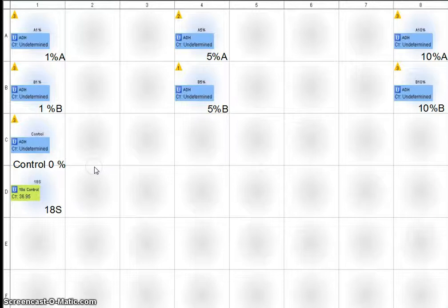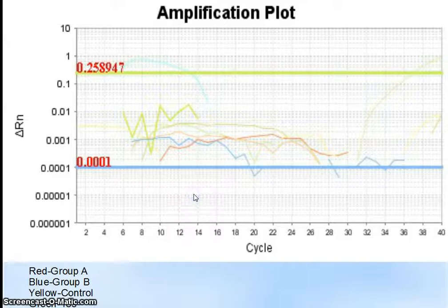My results. Our real-time PCR was loaded with our 1% A and 1% B, our 5% A and 5% B, and our 10% A and 10% B groups. We had one control at 0% and one 18S control to make sure that the cDNA was transferred correctly.